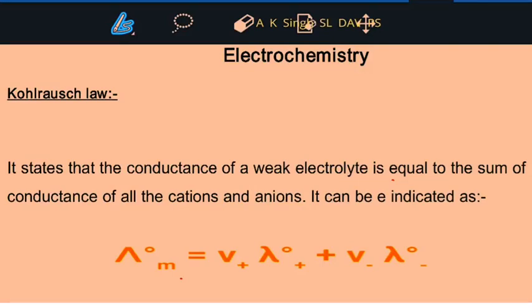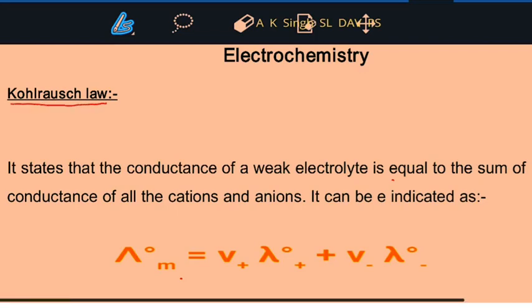You are reading electrochemistry, and it is the third period of electrochemistry. Initially you have read about limiting molar conductance, etc. And you have also read Kohlrausch's law is used to determine the limiting molar conductance of a weak electrolyte. So the question is asked, what is Kohlrausch's law?